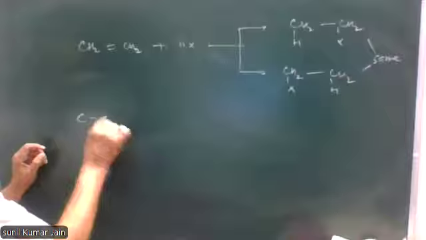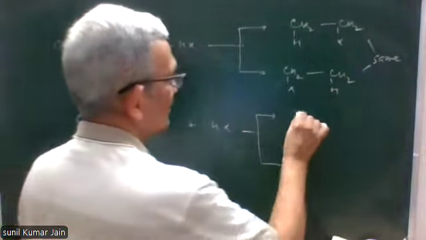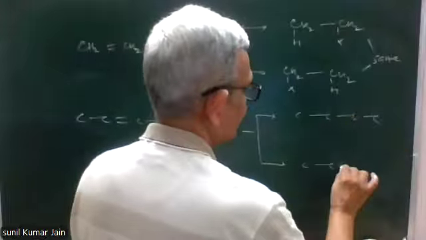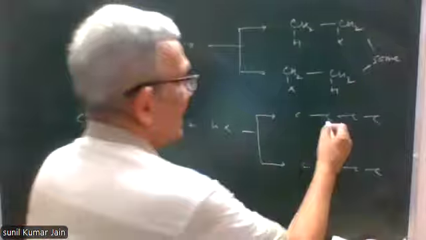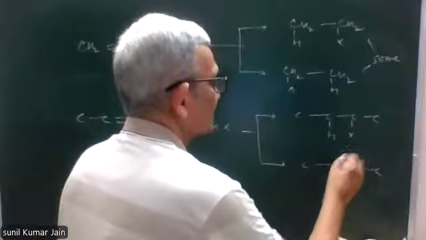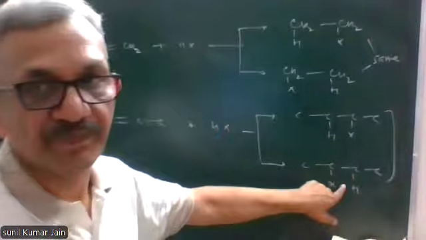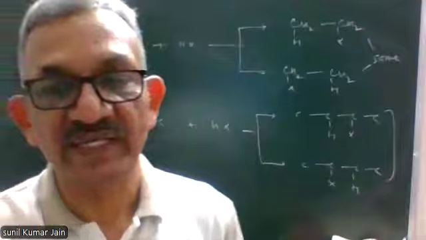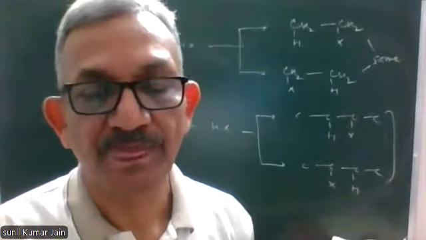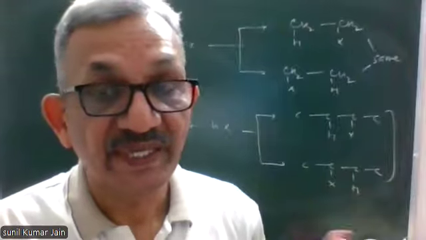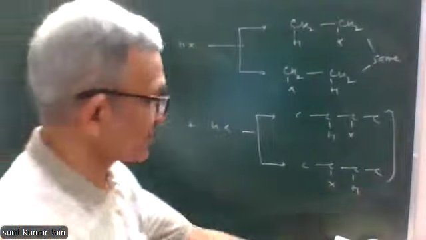Another example. First, convert the double bond into a single bond. Add HX, XH. They are also the same. It means if the alkene is symmetrical, we get only one product. We do not get two different products. However, if the alkene is unsymmetrical, we get two different products.